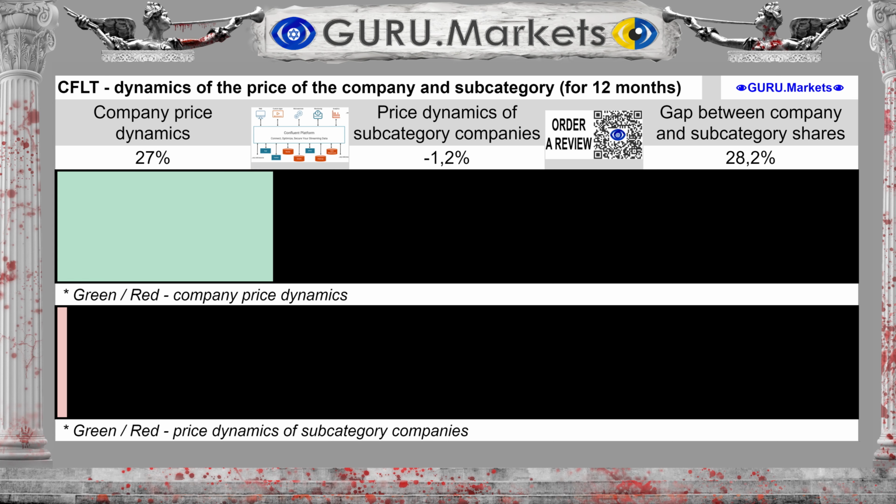Comparing the dynamics of the share price of Confluent Inc and subcategory companies, we see that over 12 months the company's shares showed a change of 27%, against price changes in the subcategory of -1.2%. This does not clearly indicate anything, but it is necessary to keep this fact in mind.